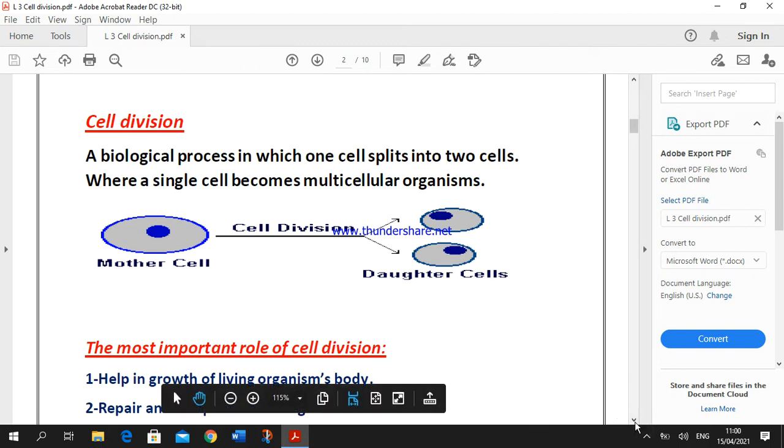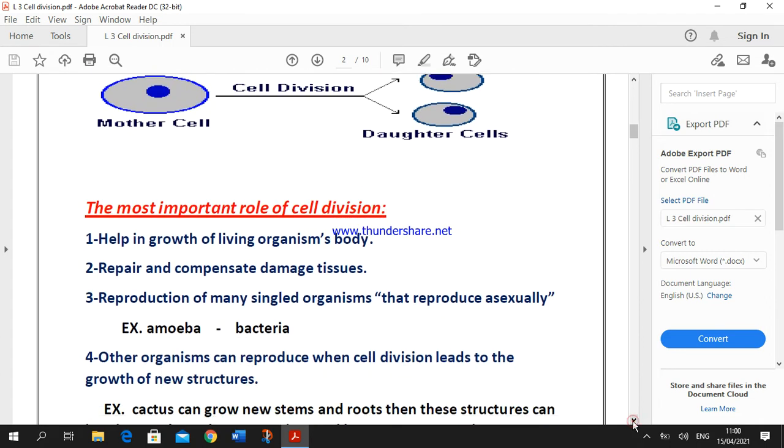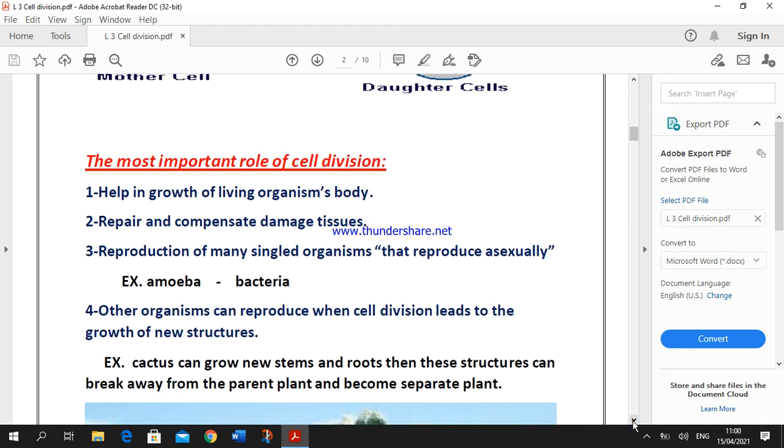The importance of cell division. Cell division has many importance, okay, or has many roles. Number 1, cell division is responsible for growth of living organism's body. Also, cell division helps in repairing and compensating damaged tissue, okay?